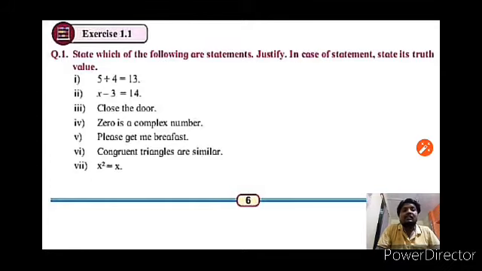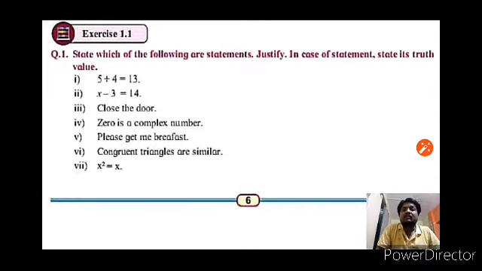Fourth one is 0 is a complex number. Yes, it is, because 0 can be written as 0 plus 0i. Therefore, it is a complex number, so the fourth one is a statement and its truth value is true. Fifth one is please get me a breakfast. It is a request. Therefore, it is an imperative sentence, not a statement, because we cannot say whether it is true or false.